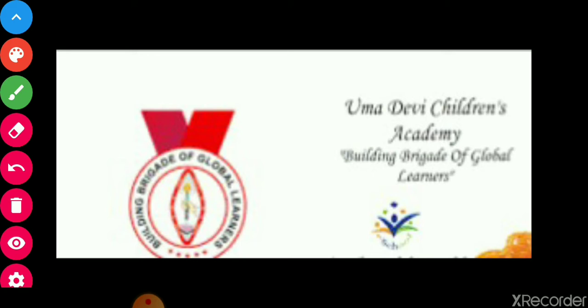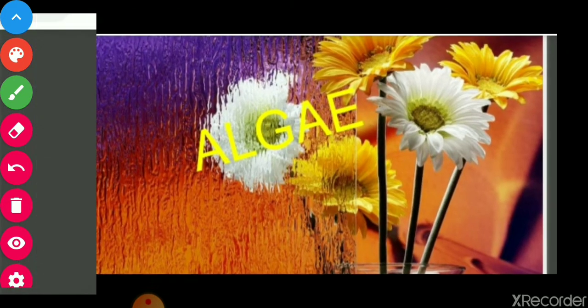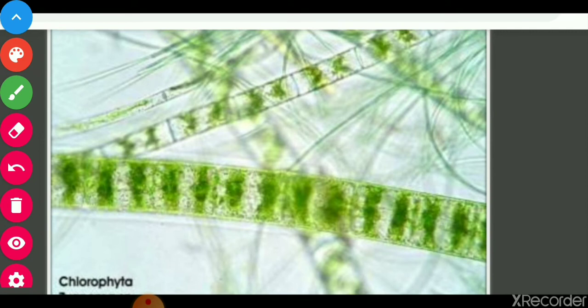Algae is a topic from class 11th biology. Here we will discuss and study about algae. Now see the structure of algae given there. This is the structure of Spirogyra, a filamentous algae.